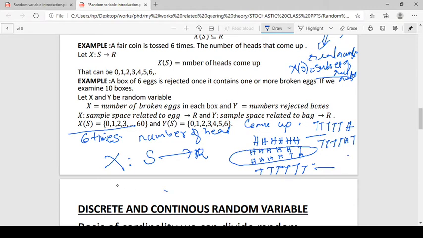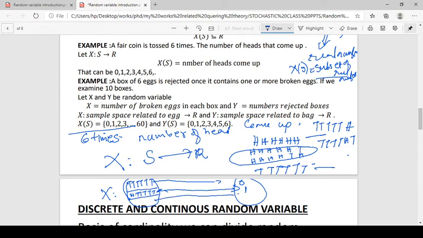So we can define a function. The outcome in which no heads come up, T, T, T, T, T, T, is mapped to 0. One head coming up, H, T, T, T, T, T, and similarly the second throw only head and all others tail, so 6 such outcomes, is mapped to 1.